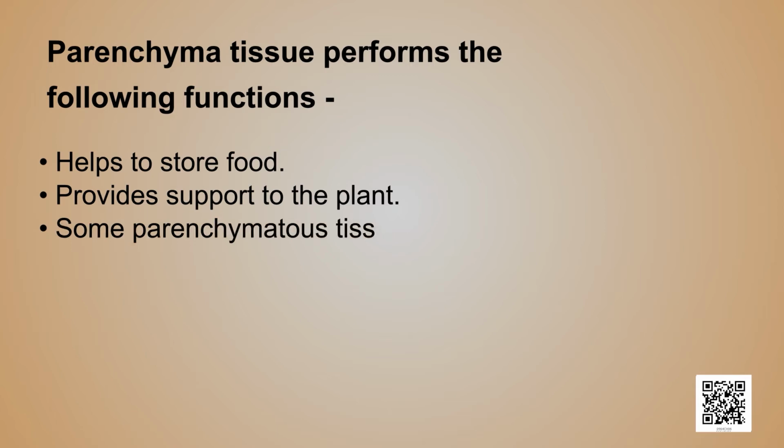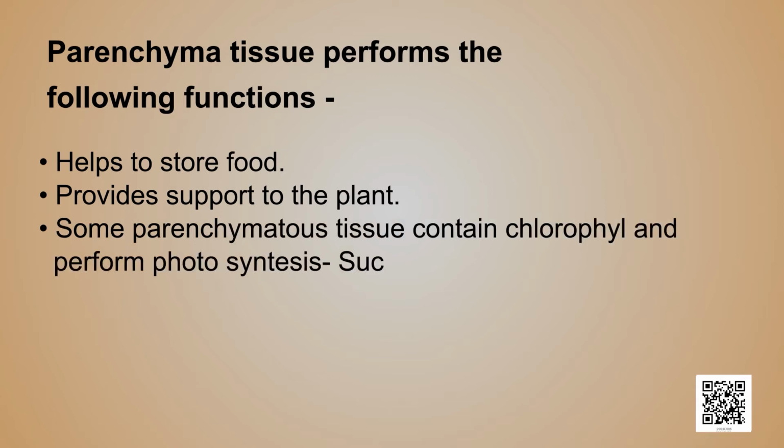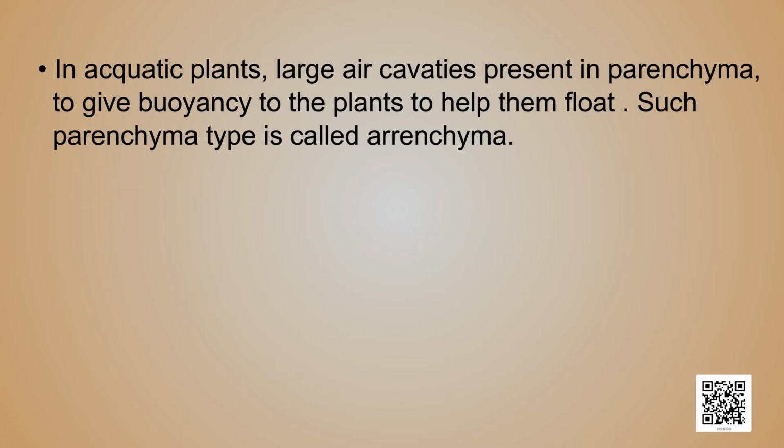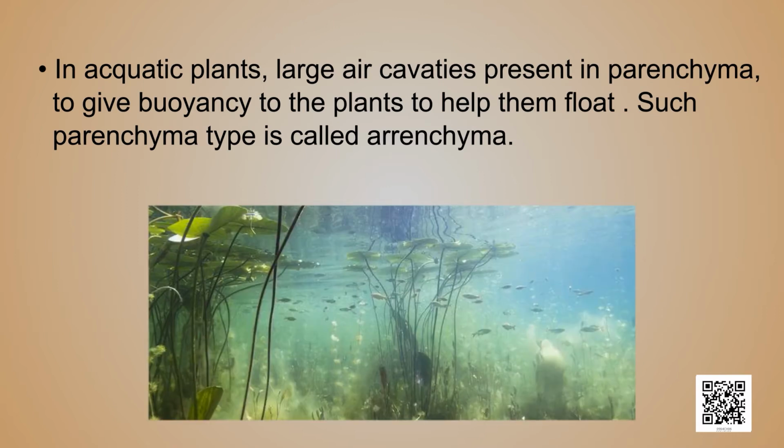Some parenchymatous tissue contain chlorophyll and perform photosynthesis. Such a type of parenchyma is called chlorenchyma. In aquatic plants, large air cavities are present in parenchyma to give buoyancy to the plants to help them float. Such a parenchyma type is called aerenchyma.